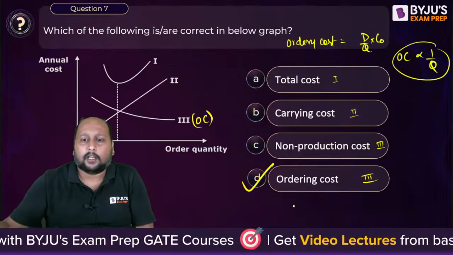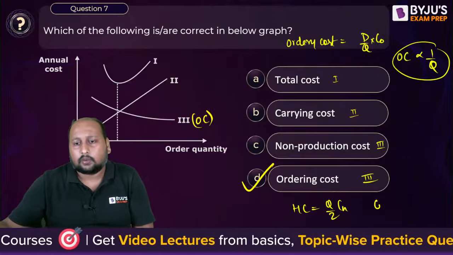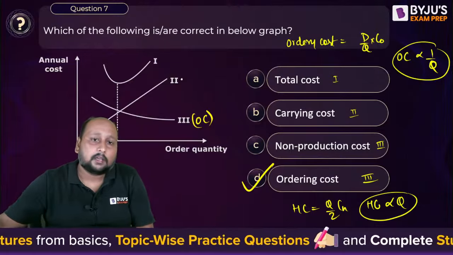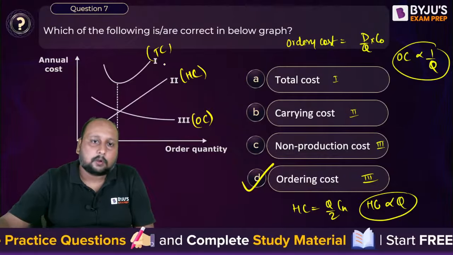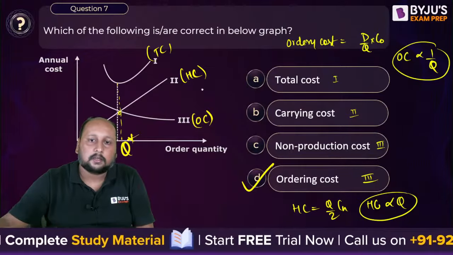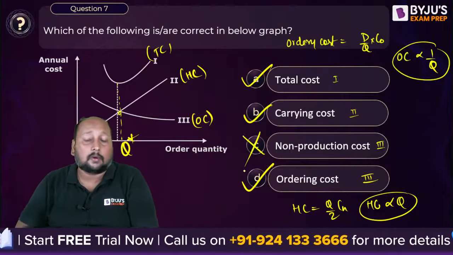If I talk about holding cost, it is equal to Q by 2 into CH. So I can say holding cost is directly proportional to Q. It will be having a linear format. So this is holding cost. And this resembles the total cost, because at this point where the cost is minimum, these two will be intersecting. This is your Q star. So A is correct, B is correct, C is not correct. There is nothing like non-production cost.